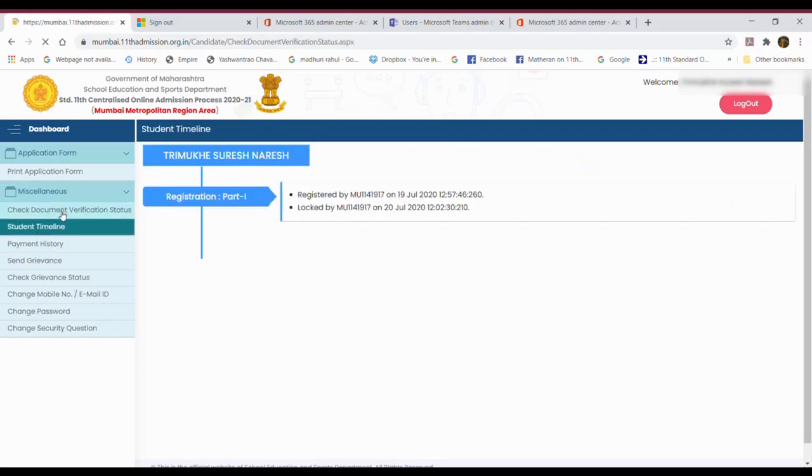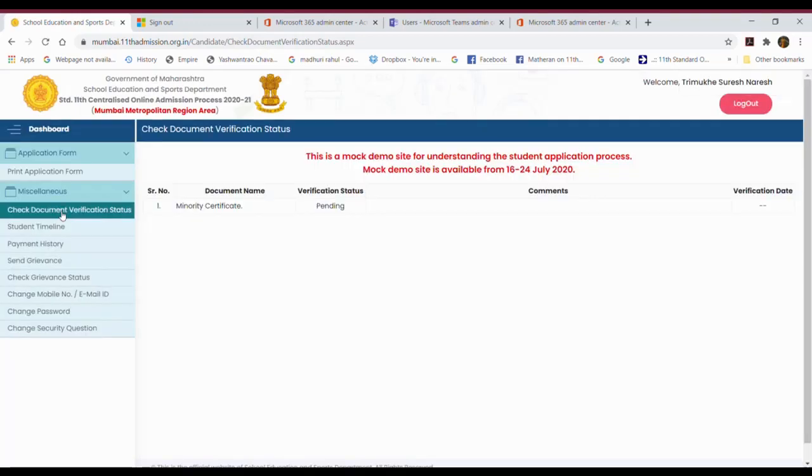Now the next part will be, you should keep watch on the timeline and document verification status. Students who don't require any reservation or quota, for them it's not necessary. They can directly start with the part 2 form.